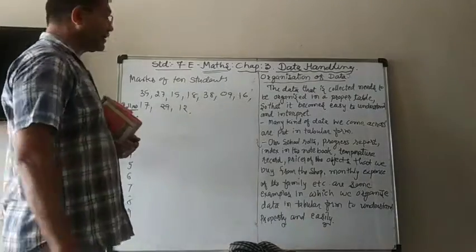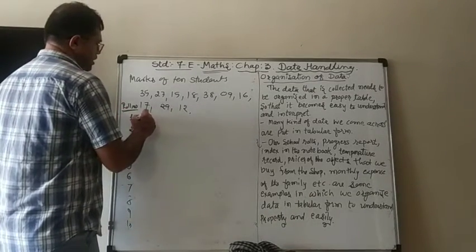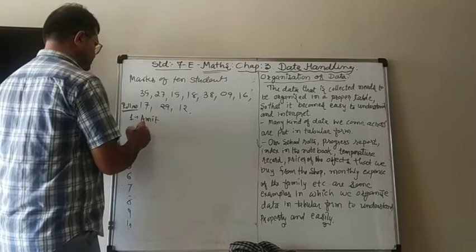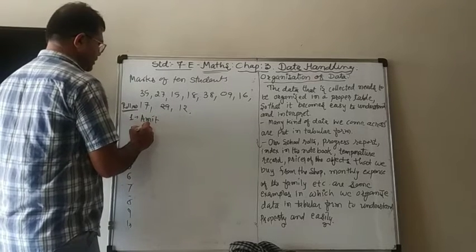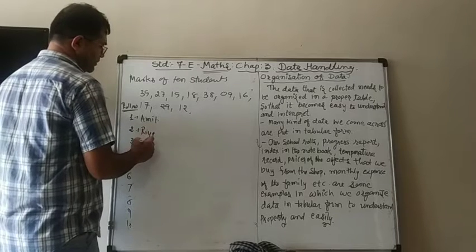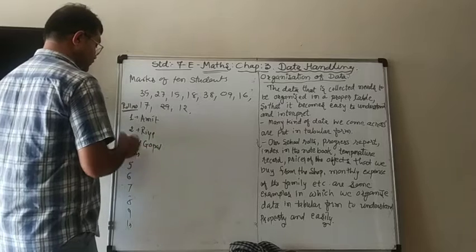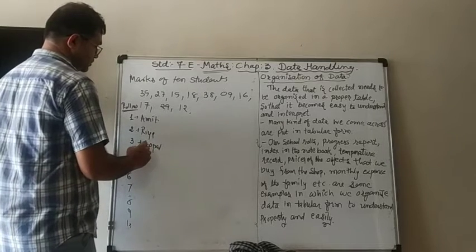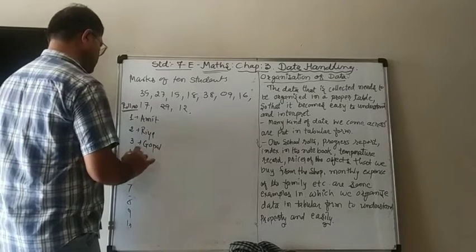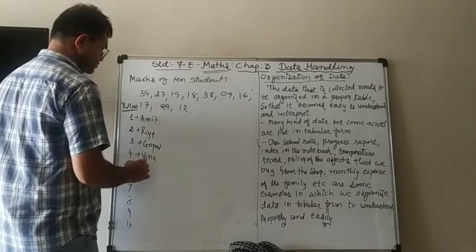And maybe I can write down the names. First is Amit. Second is Riya. Third is Gopal. Fourth is Veena. Fifth is Chintan.